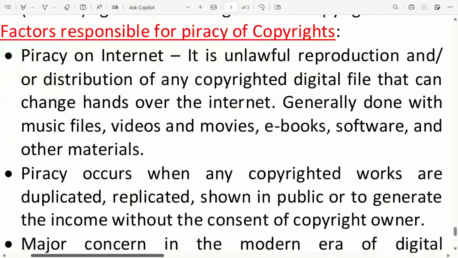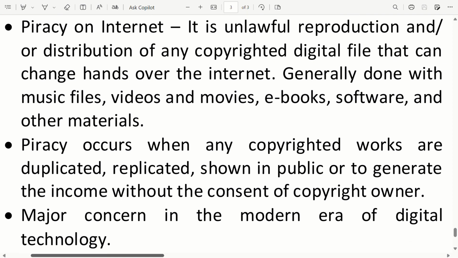Factors responsible for piracy of copyrights. Piracy on the internet is the unlawful reproduction and/or distribution of any copyrighted digital file that can change hands over the internet, generally done with music files, videos and movies, e-books, software and other materials. Piracy occurs when any copyrighted works are duplicated, replicated, shown in public, or used to generate income without the consent of the copyright owner. A major concern in the modern era of digital technology.